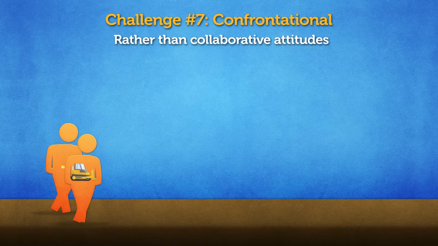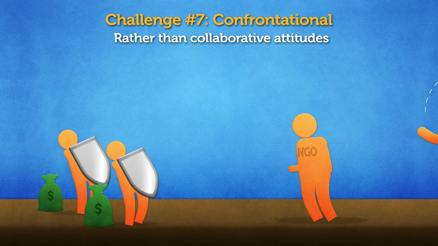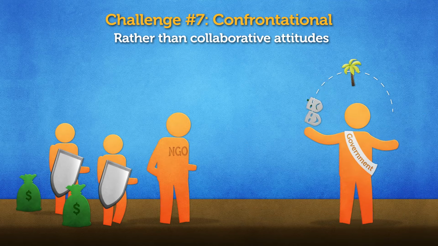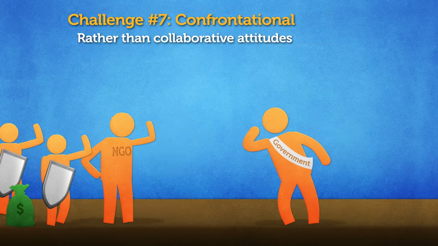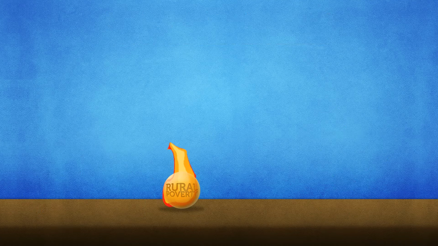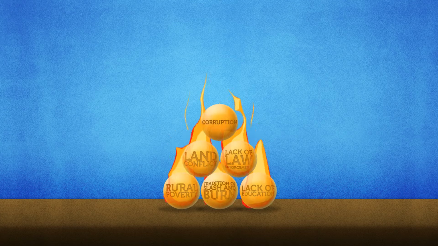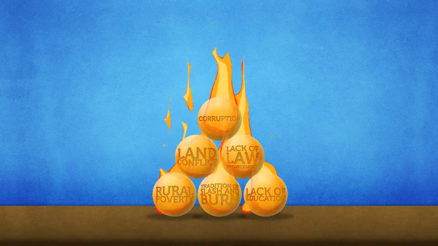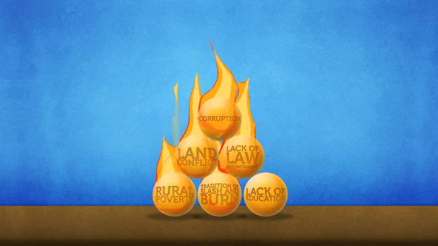Challenge 7. NGOs tend to believe that the best way to protect forests is to create conservation areas, whilst corporations see those unmanaged conservation areas get illegally logged and set on fire. So in the end, rural poverty, slash and burn agriculture, lack of education, land conflict, poor law enforcement and corruption leads to the haze, which impacts the whole region. Solving the haze is complex, difficult and dangerous work.